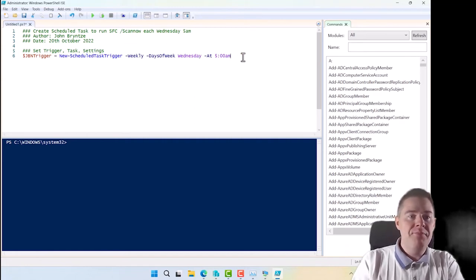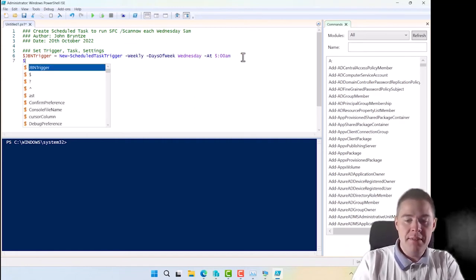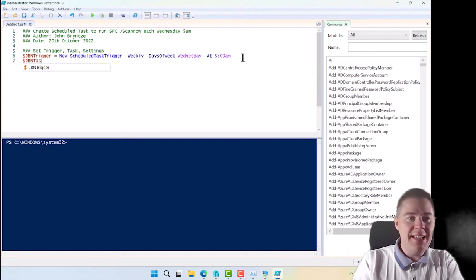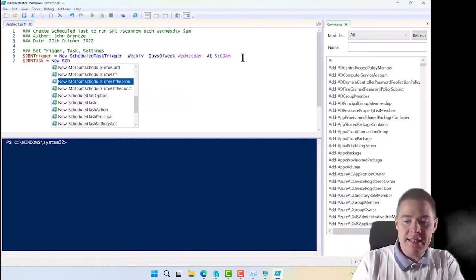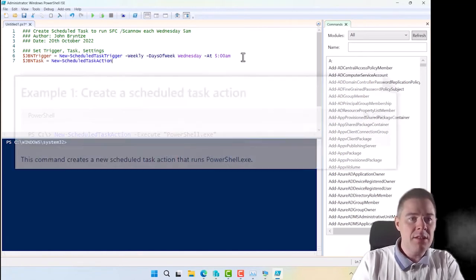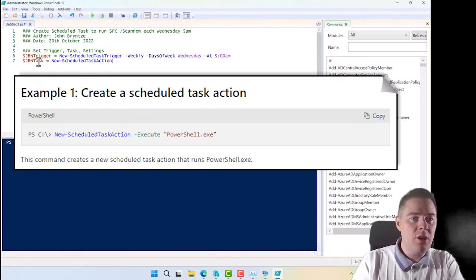That's when. Then what should it run? So we put the JBNTask, same there. I don't remember, but I know it starts with New-ScheduledTaskAction. So maybe we actually call this one action instead of task. My bad. JBNAction. What should it actually do?